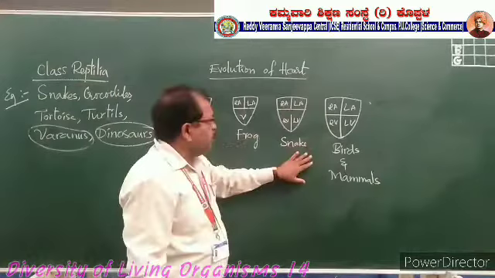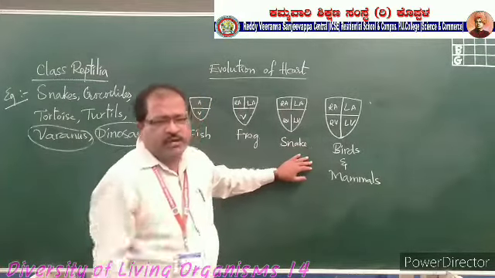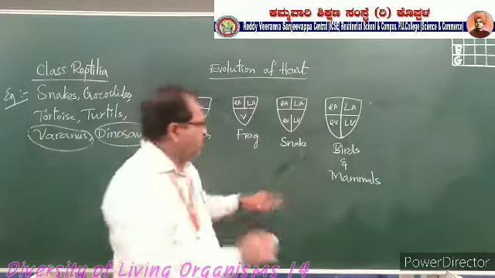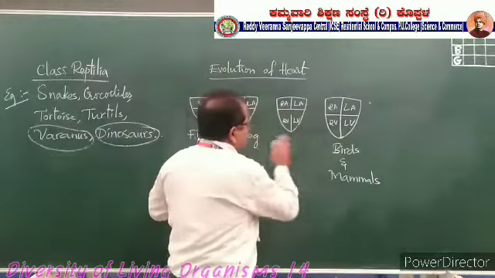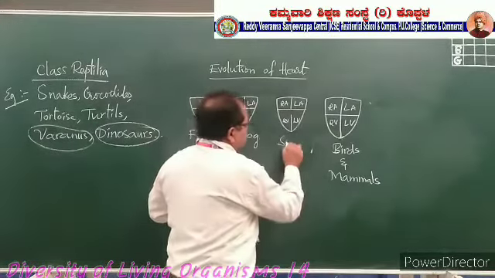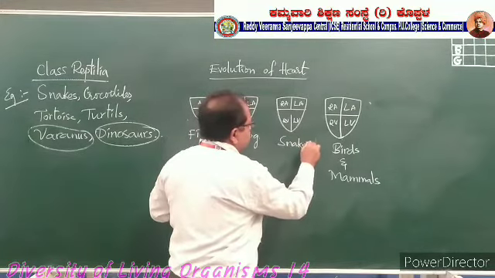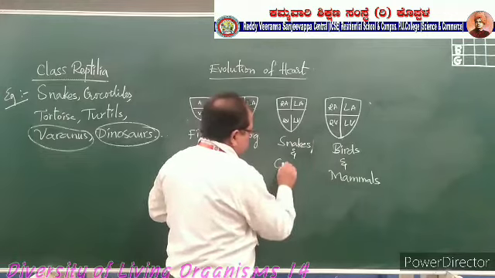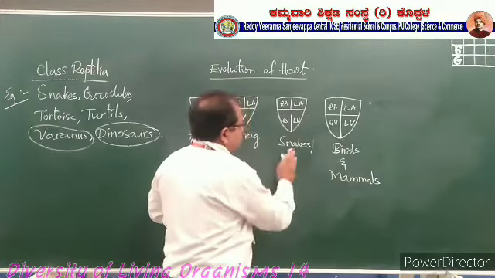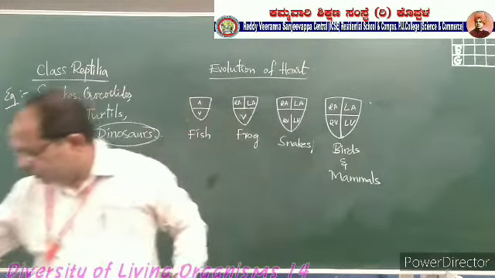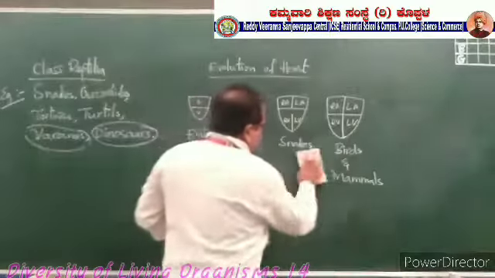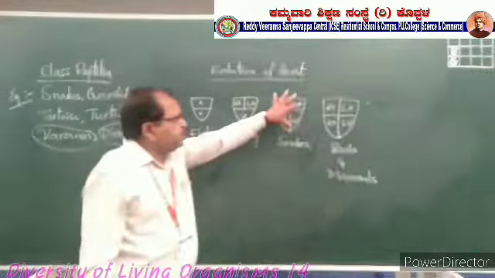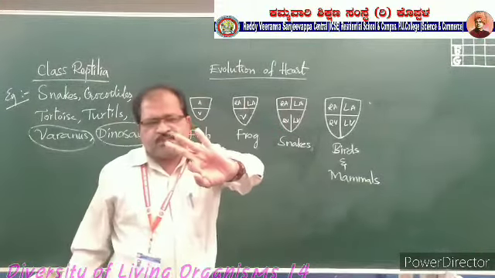And when come to the reptilia, except crocodiles, remaining all the reptilia are having the 3-chambered heart.